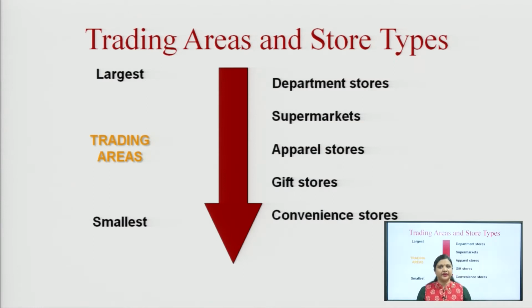Next is trading areas and store types, like the largest trading areas and the smallest trading areas, and these are different store types. A convenience store does not require a large trading area; it basically operates in smaller trading areas. And if we talk about a departmental store, the name itself refers to a store divided into different departments, meaning different product categories.